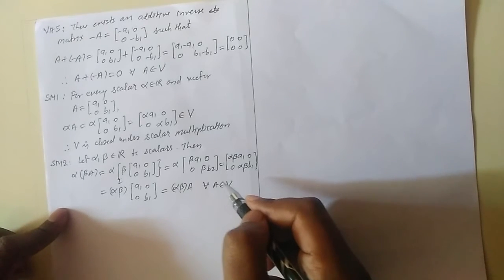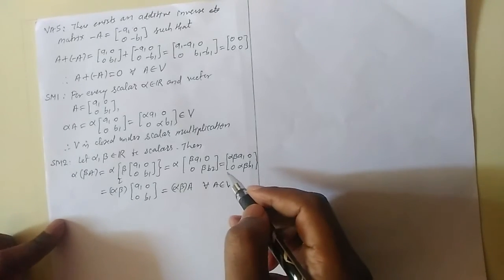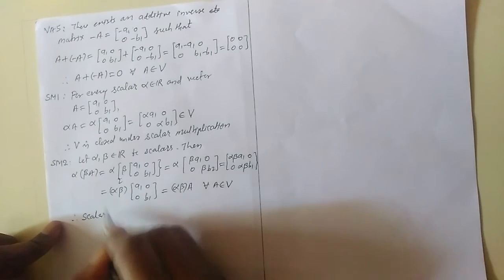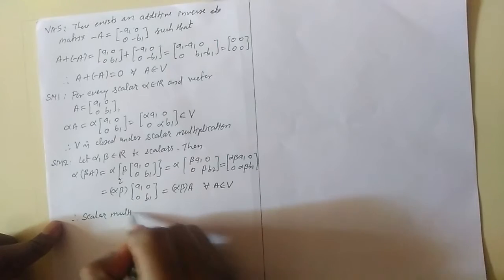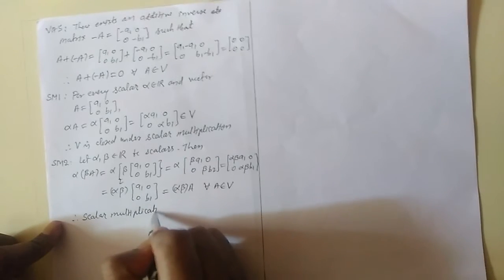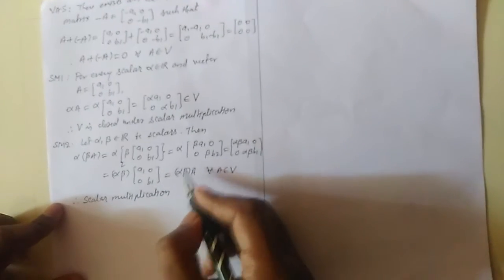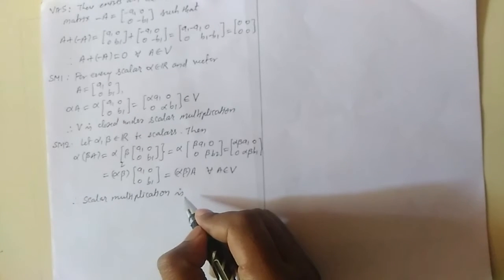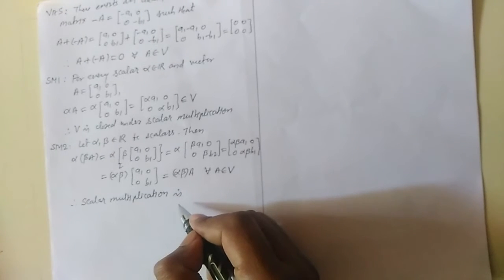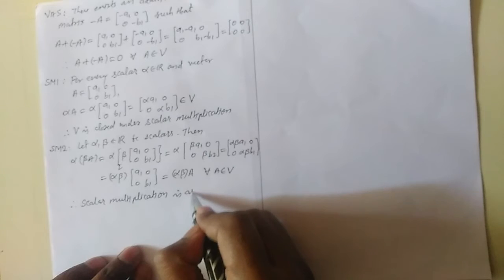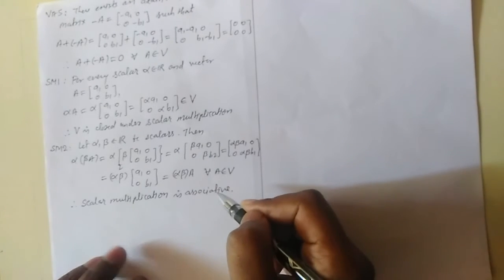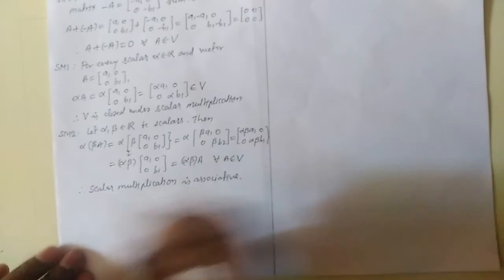Therefore we can say that scalar multiplication is associative. So scalar multiplication is associative. We proved associative. Now next axiom is